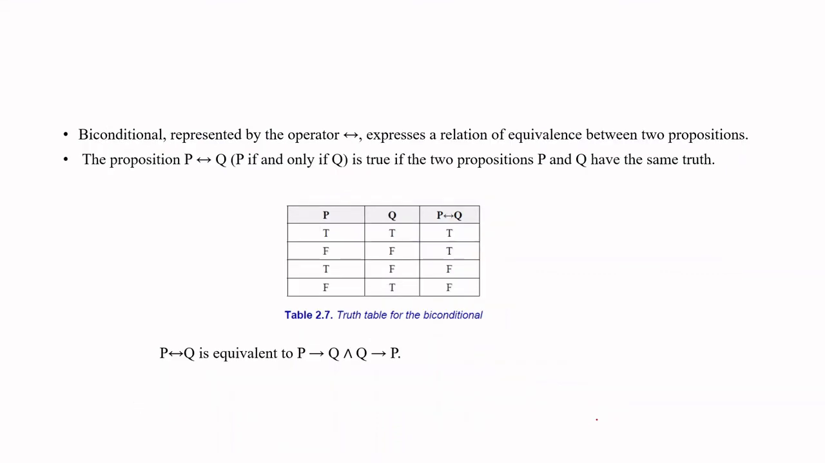Okay, then you have the biconditional operator represented by this, and it actually shows an equivalence relation between two propositions. In this case, the proposition P double implication Q is true if both propositions P and Q have the same truth value. That is, when both are true, the double implication is true. When both are false, the double implication is also true. Otherwise, in these two cases, it is false. So this is what biconditional is.